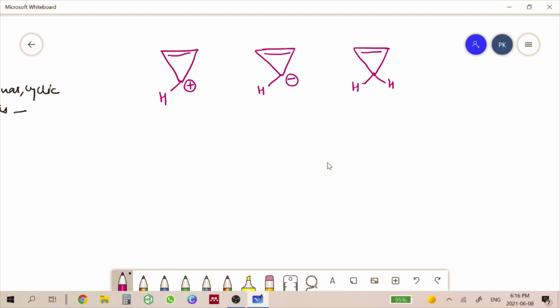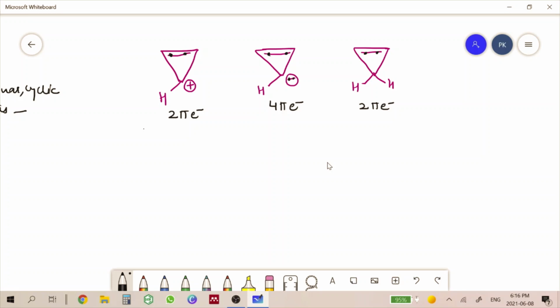Okay, so let us see how many pi electrons these compounds have. These have 1, 2. These have 2 pi electrons. These have 1, 2, 3 and 4. 4 pi electrons. This compound has 2 pi electrons.